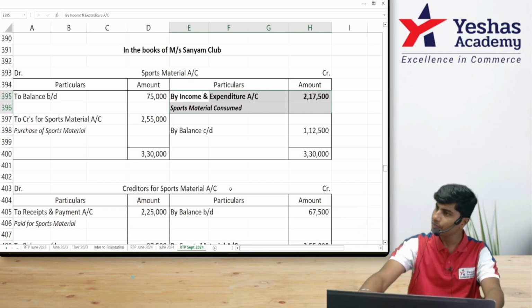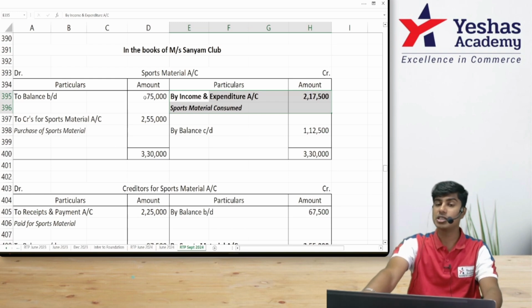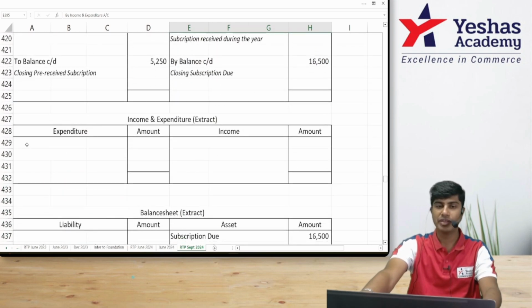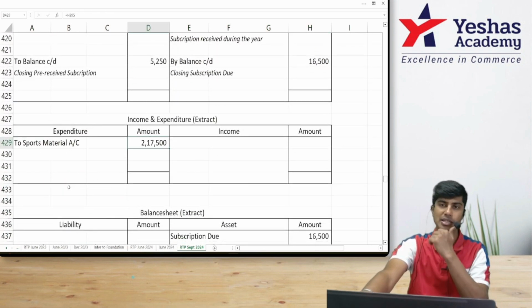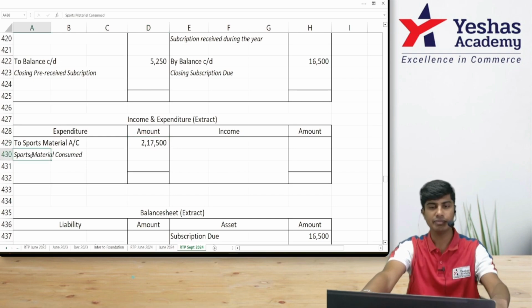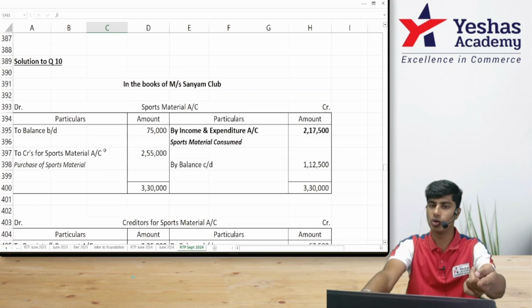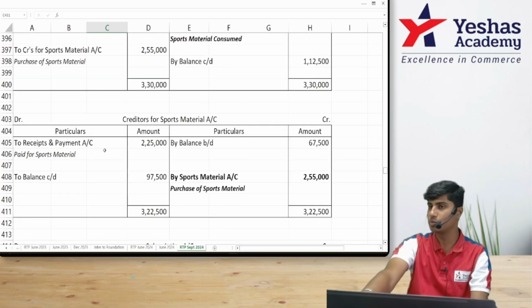This is an expense. Am I right? So this expense in sports material account I have written by income and expenditure. In income and expenditure, I should write to sports material, that is the expense. How much? Consumption, 2,17,500. Did you understand? Sports material consumed. Then come back. Sports material account closed. Sorry, creditors for sports material account closed.